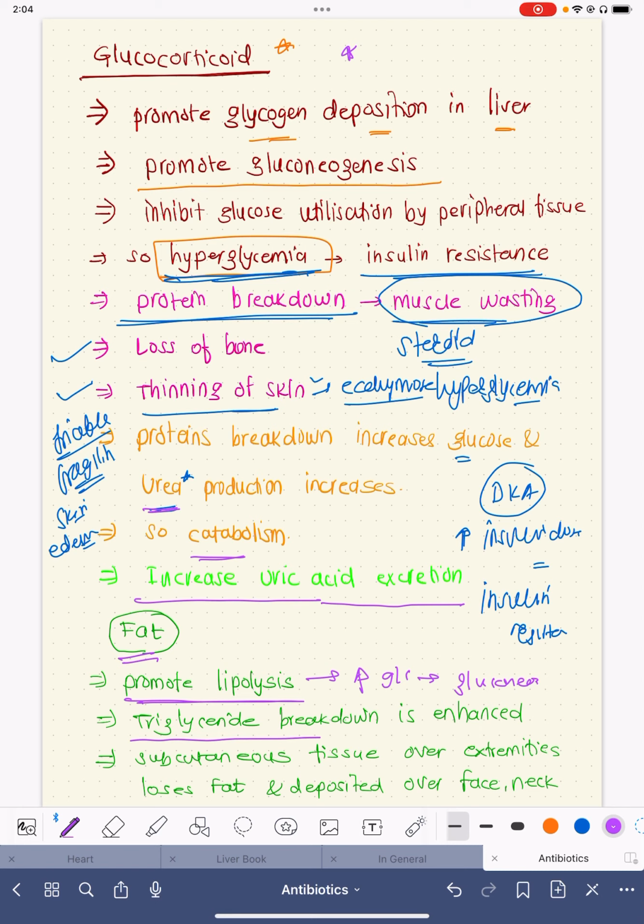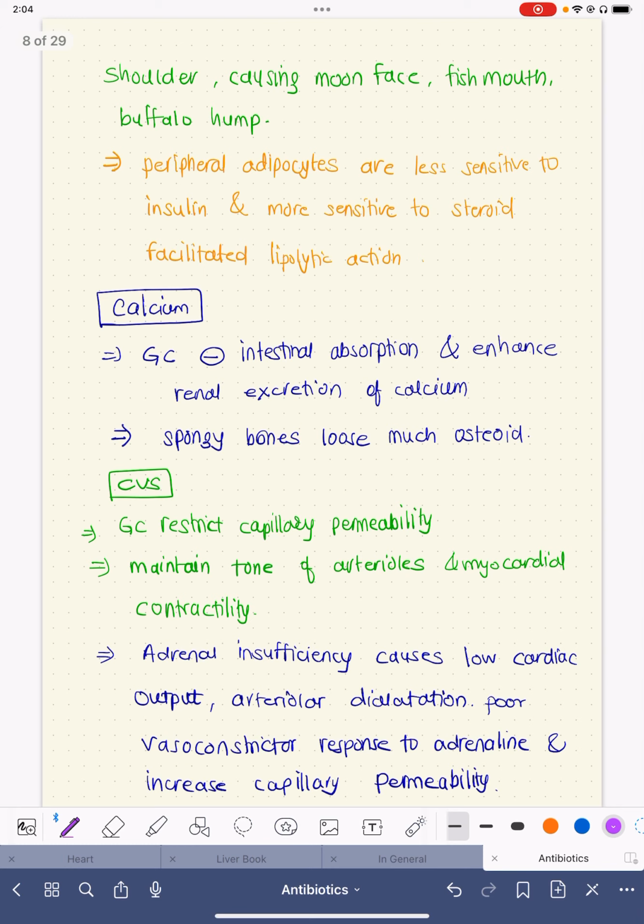This triglyceride breakdown is also enhanced, and subcutaneous tissue over the extremities loses fat, and this fat is deposited on the face, neck, in the central area, on the shoulder, causing moon-like face, fish mouth, and buffalo hump.